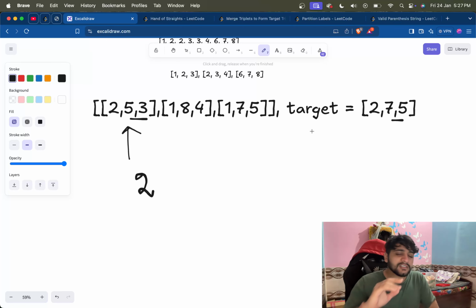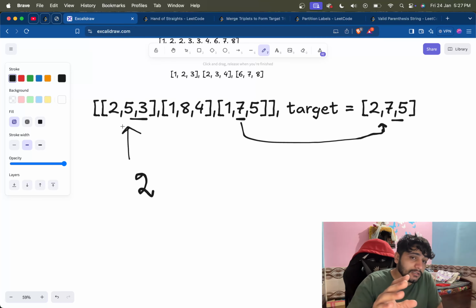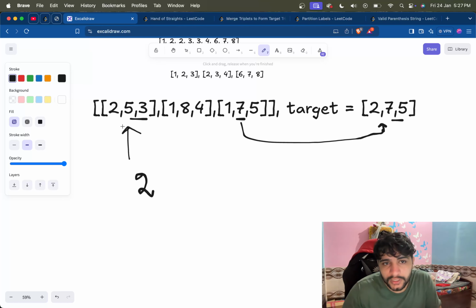Why we are checking this is because, if in some other triplet we find the second element of that triplet equal to the target's second element, then we can apply the operation to these two triplets, which will give us what result? Yeah, 2 is greater than 1, so 2 will be the first element. 5 is less than 7, so 7 will be the second element. So we have matched the two elements.